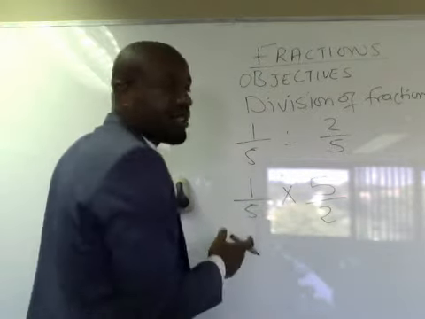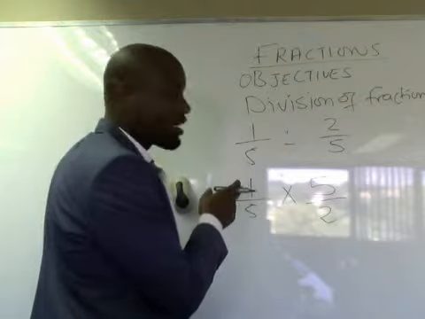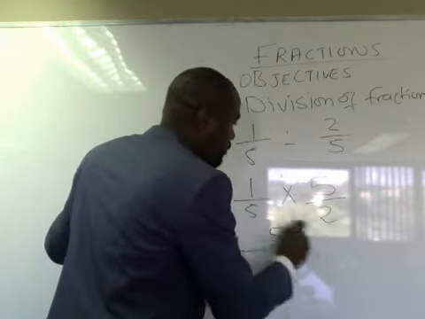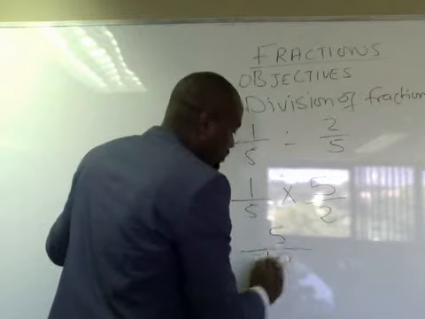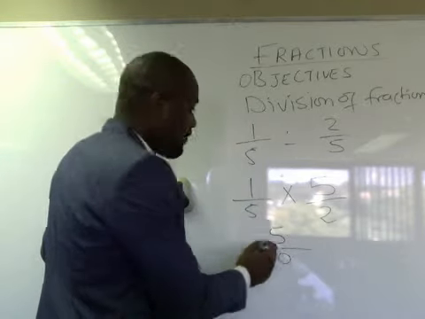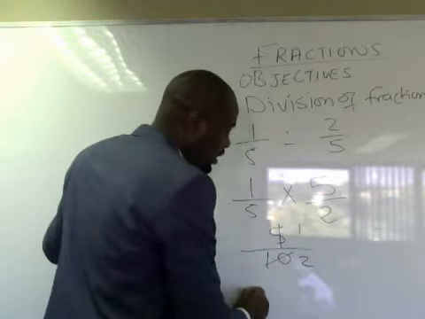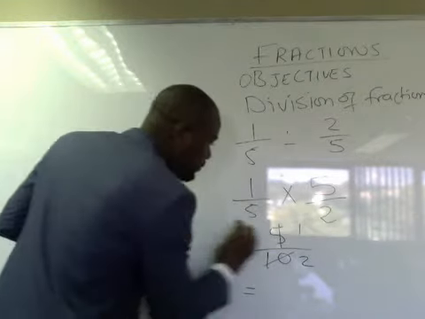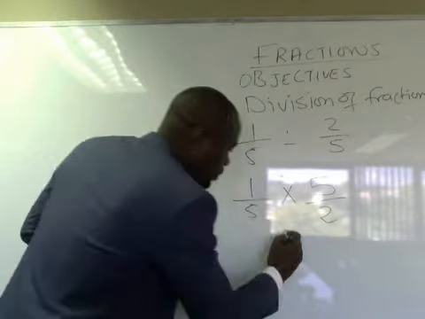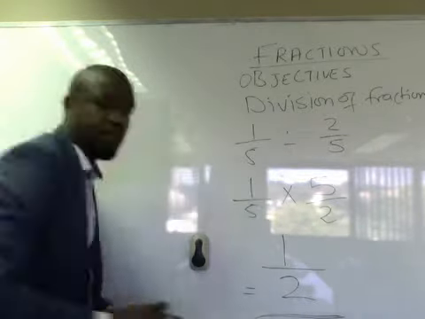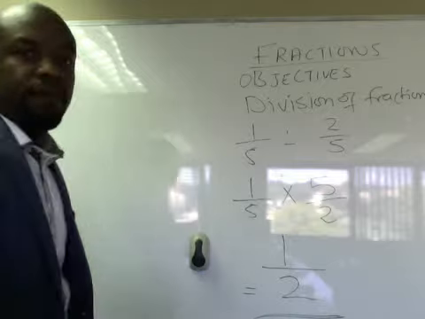So now we're back at multiplication of fractions. So it becomes 1 times 5, which is 5 over 5 times 2, which is 10. We don't leave it like this because we can further simplify that. 5 into 5, 1, 5 into 10, it's a 2. So the final answer becomes 1 over 2. That becomes the final answer.